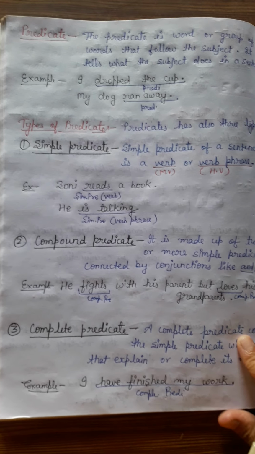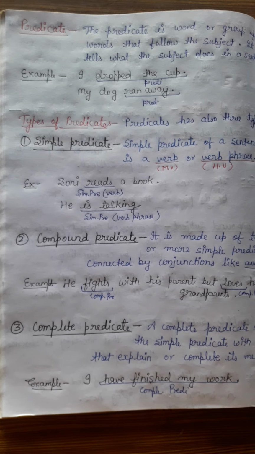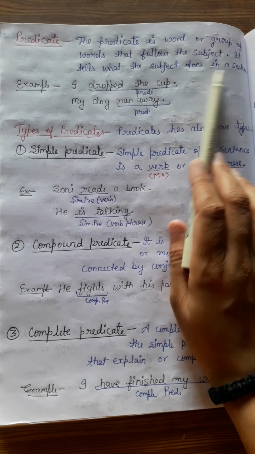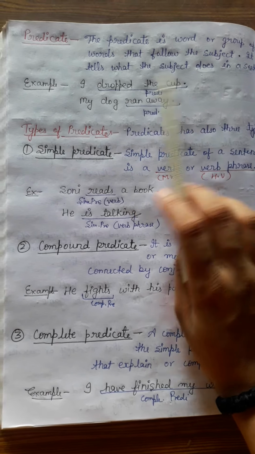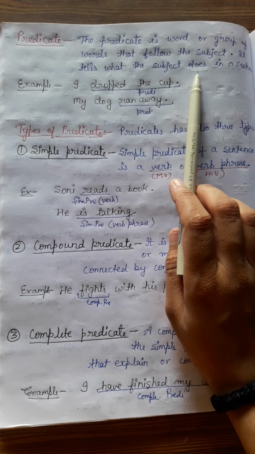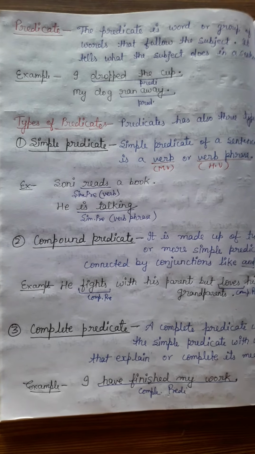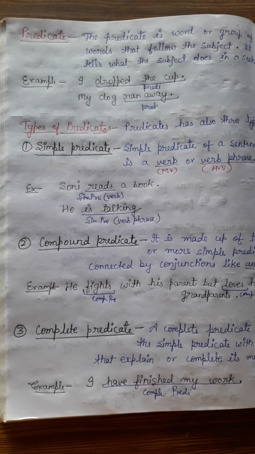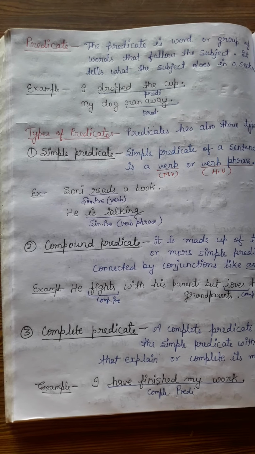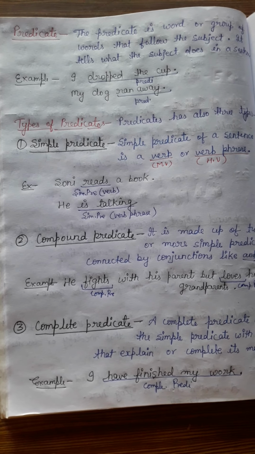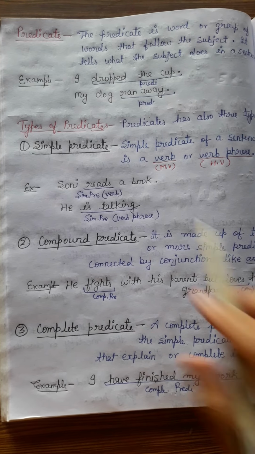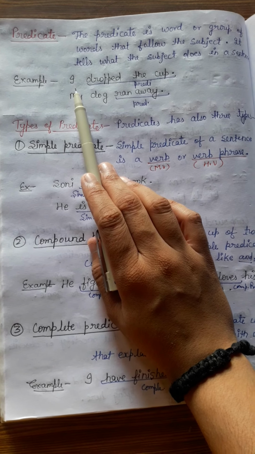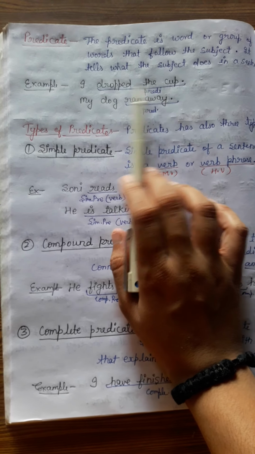Now student, predicate is also like subject. Predicate is a word or group of words that follows the subject. It tells what the subject does in a sentence. So what we have learned about subject, subject does some action. And what is predicate? Predicate expresses that action of the subject in a sentence. Like if we say I dropped my cup, here I is a subject and dropped my cup is a predicate.